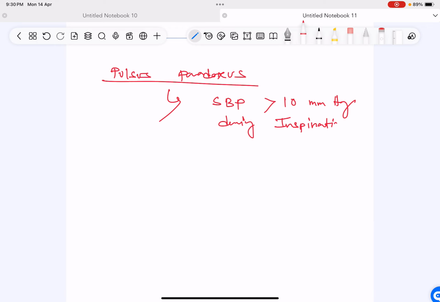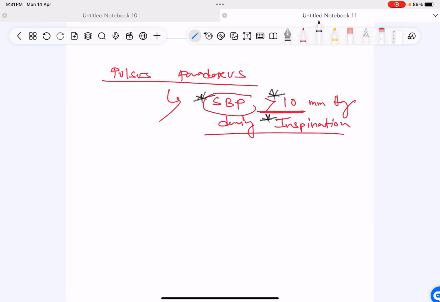So this is the definition of Pulsus paradoxus. First point is systolic blood pressure, second point is the drop, that is more than 10, and third point is during inspiration. What is falling, how much is falling, and when it is falling.